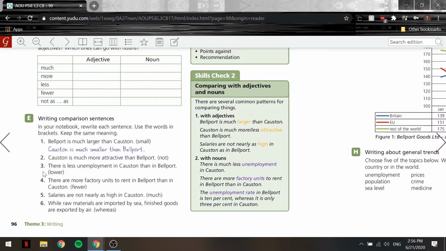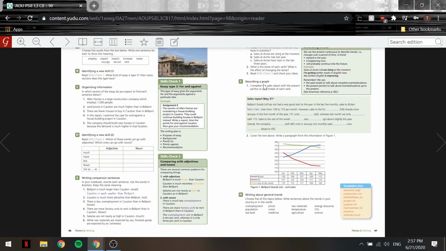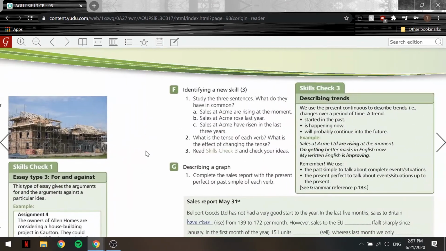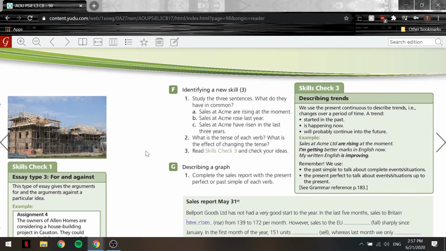I'll say raw materials are imported by sea, whereas finished goods are exported by air. Okay? So that was exercise E. Now let's move on. Here we have exercise F, identifying a new skill. Study the 3 sentences. What do they have in common? Actually, let's take a look at skills check 3 first.